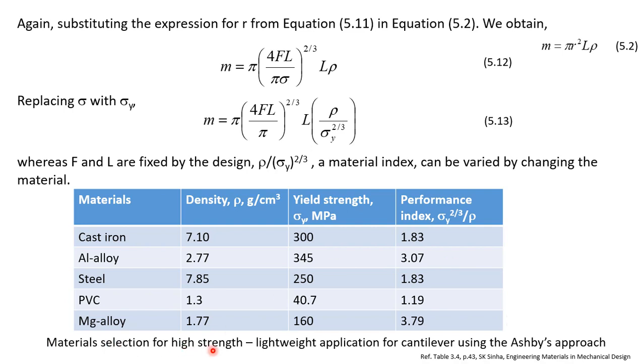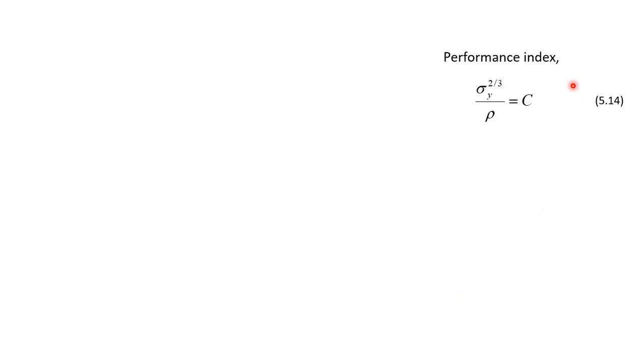So, material selection for high strength and lightweight application for a cantilever using Ashby's approach. Again, this was also developed by Ashby, and that's why it is also known as Ashby's approach. Just like before, the performance index is this one. We give a value of C, so we call it the performance index of C, which can be decided by the design.